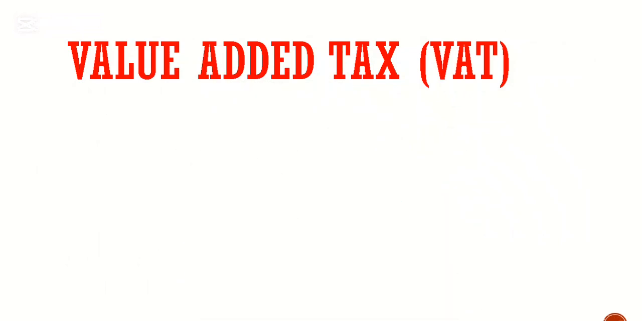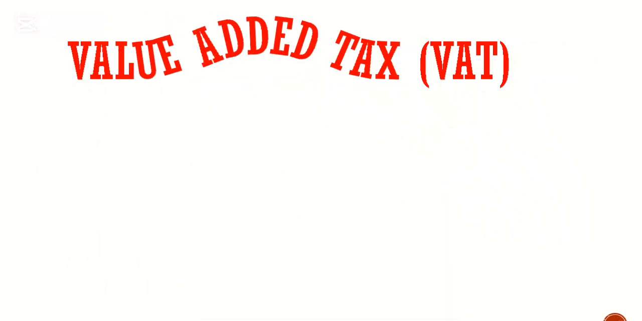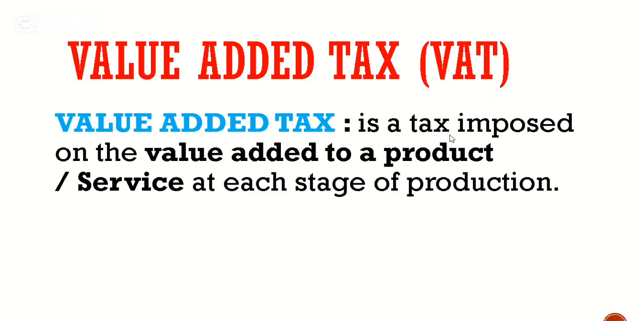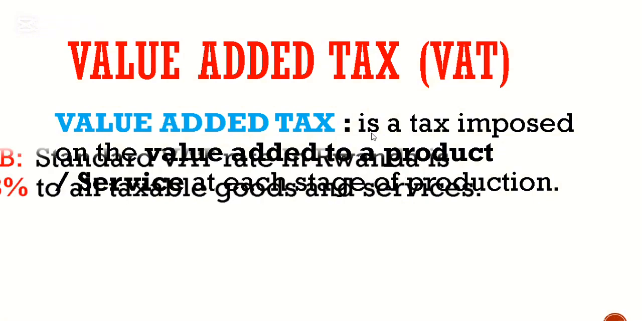Now, value added tax, it is called VAT. As a definition, it is a tax, first of all, imposed on the value added to a product or a service. Remember, product, it is something tangible, but the service, something intangible, at each stage of production. Remember, production might be having more than one stage. So any value that is likely to be added to a product is now supposed to pay a tax which is called value added tax.